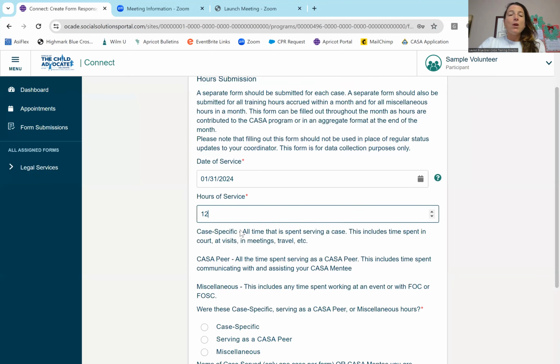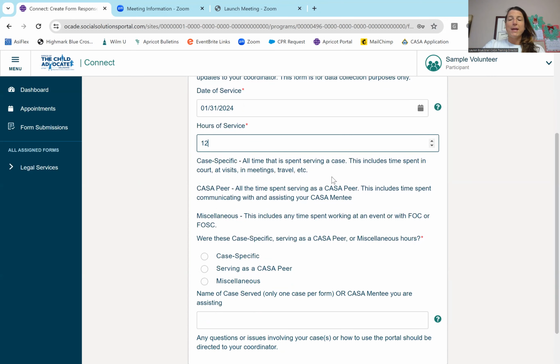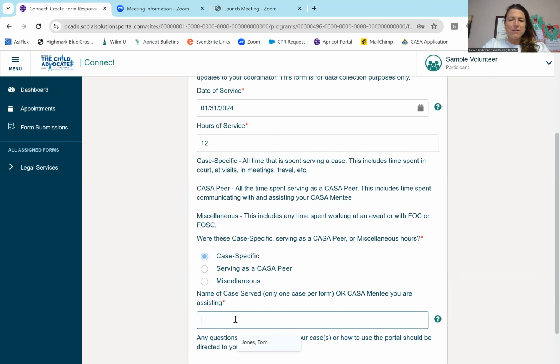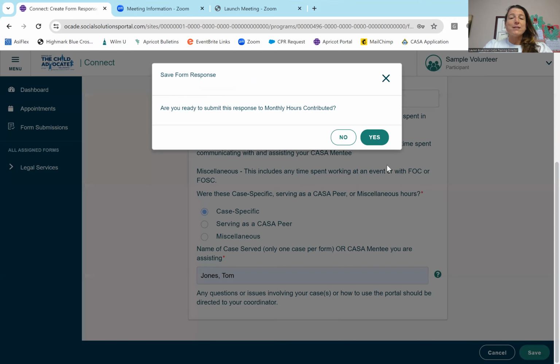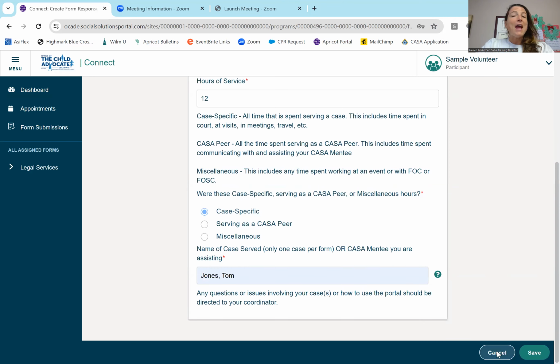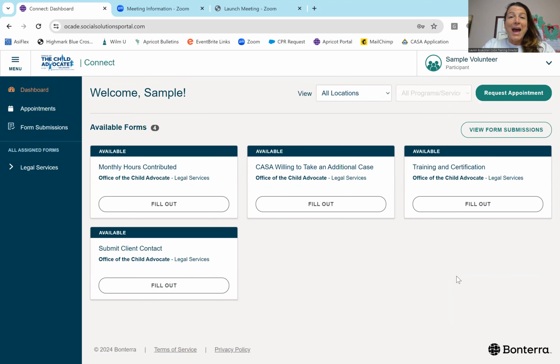So let's see, I spent 12 hours total on my case. That means every single thing I've done related to my case. I'm going to click case specific, and we're going to add this to the Tom Jones case. At the very bottom right-hand side, I'm going to hit save. It's going to say, are you sure? You're going to hit yes. I'm going to say no, just so I don't have to delete it. And your monthly hours are finished. That is it. It should take 30 seconds.